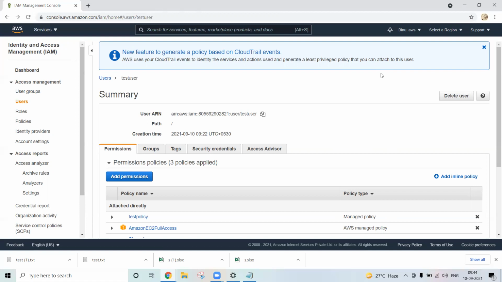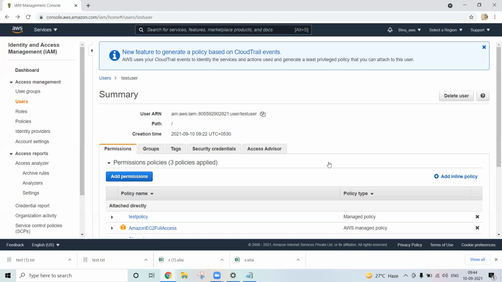Let's say you have built one application. It will internally upload some files to the S3 bucket. Now think that your application code is leaked, or your application is hacked by someone.